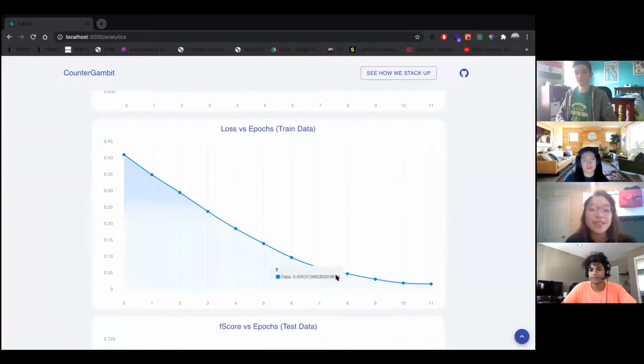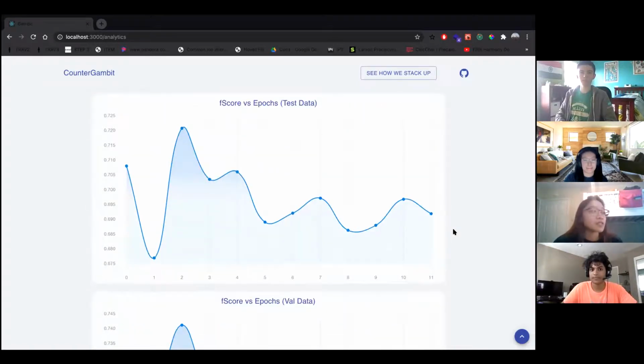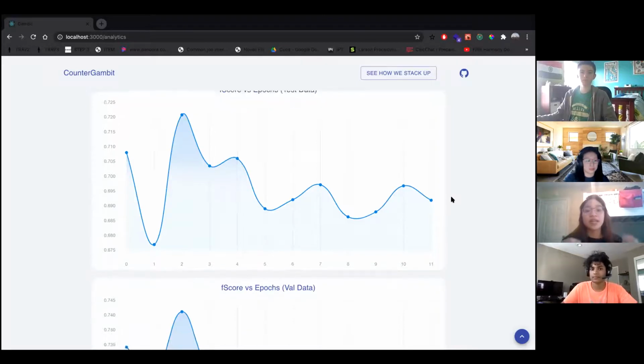Yeah. So as you can see, our model is training properly, as the loss does decrease. And if we move to the F1 scores, you can see that there's an F1 score increase until epoch 2, and then it starts to overfit, and that's why there's an F1 score decrease. However, it isn't by much since it goes from 0.72 to 0.69. And this decrease in accuracy is also telling us that the chess data is affecting the previous model that we built upon as a whole.